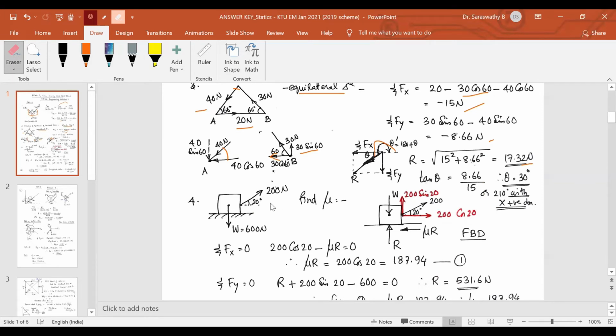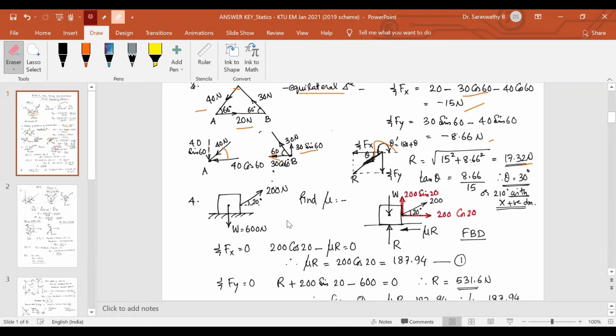So first of all, in all the questions in friction, you have to draw the free body diagram. Free body diagram means freeing the body from all the supports and marking all the forces, including the self-weight, external force, and normal reactions at the contact surfaces. So this is the free body diagram I am drawing here.